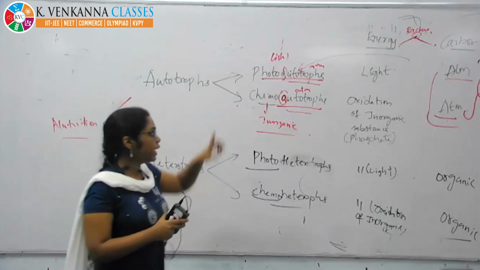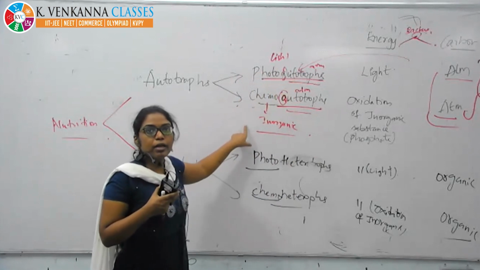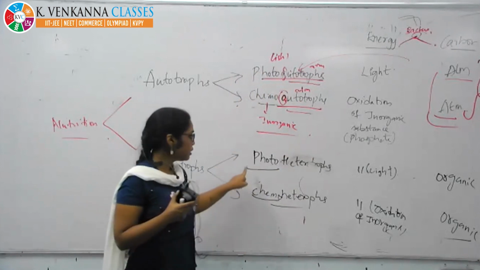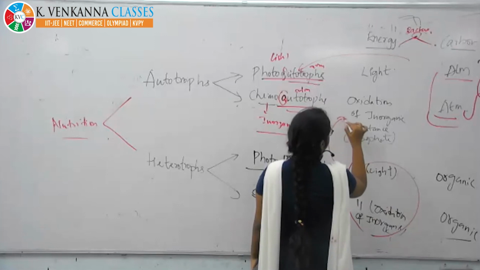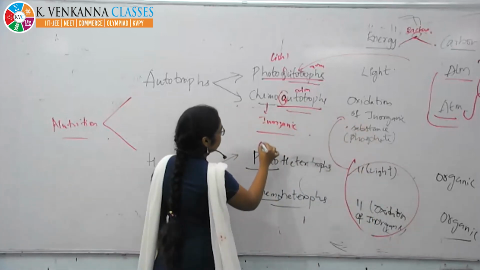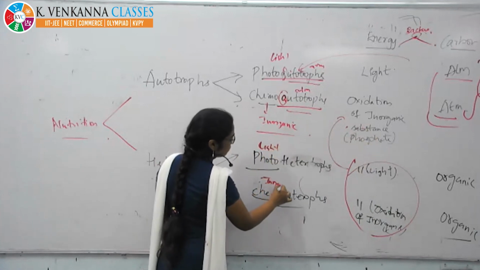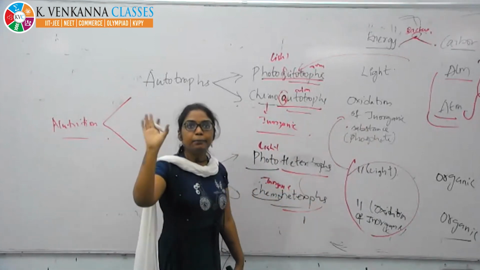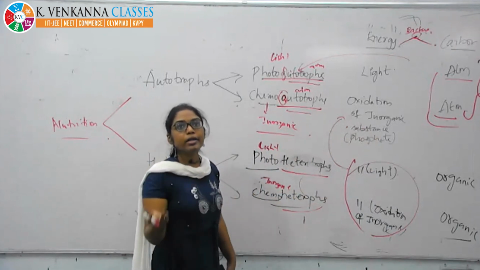Light, inorganic matter, carbon is from the atmosphere. Next, same here. Photo means light, same inorganic molecule. Hetero, not auto, means no atmosphere, so where is the carbon? Organic molecule.